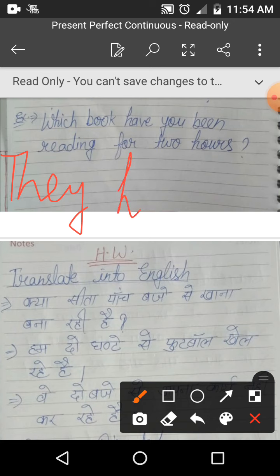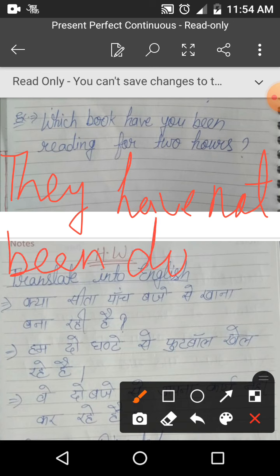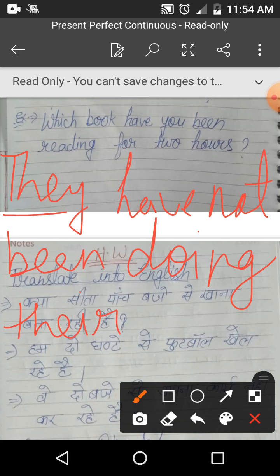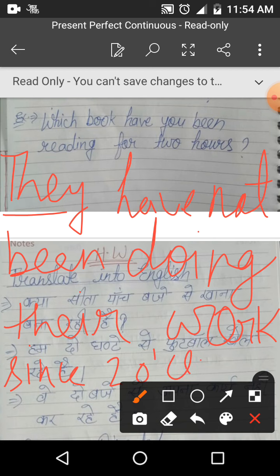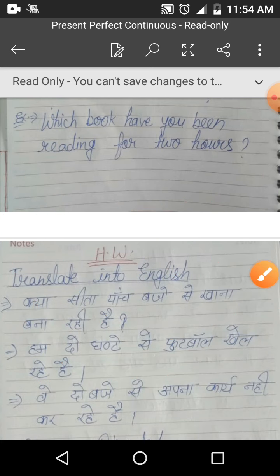They have not been doing. अपना के लिए हम their वर्ड यहाँ यूज करेंगे बिकॉज they is subject. They have not been doing their work. 2 बजे से, 2 बजे, it is a confirm time, that's why we use since here. Since 2 o'clock. They have not been doing their work since 2 o'clock. I hope it's clear. Thank you.